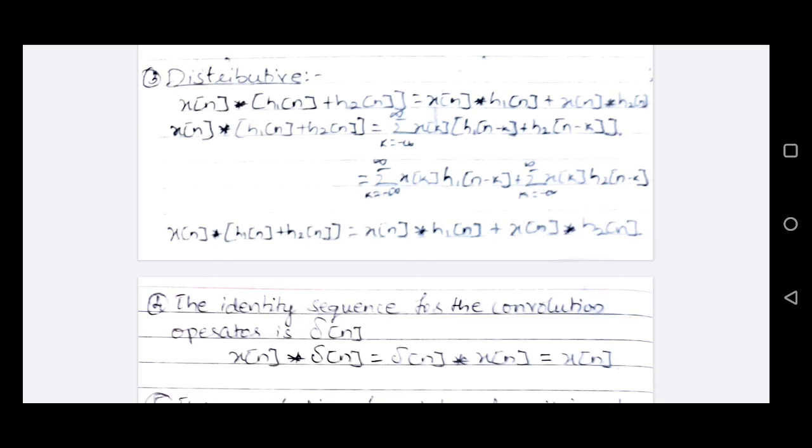The proof is very simple. We'll consider the left hand side and write the convolution summation for it, which will be x of k times h1 of n minus k plus h2 of n minus k. We'll divide the summation between both the terms, and each of those summations represents the convolution of the input with the respective impulse response, h1 and h2. So convolution is distributive as well.